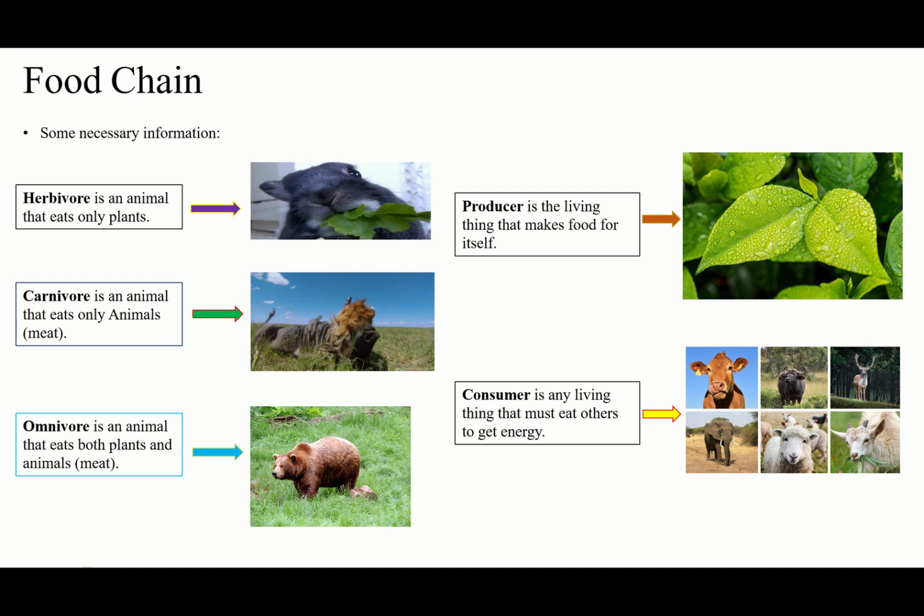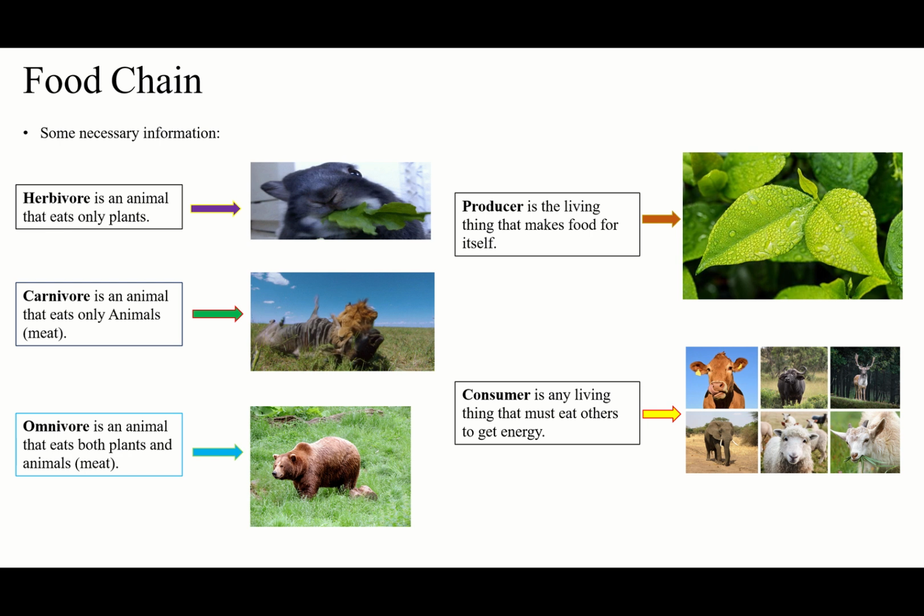And we have something else, omnivore, which is an animal that eats both plants and meat. Okay, we said herbivore eats only plants, and carnivore eats only meat.